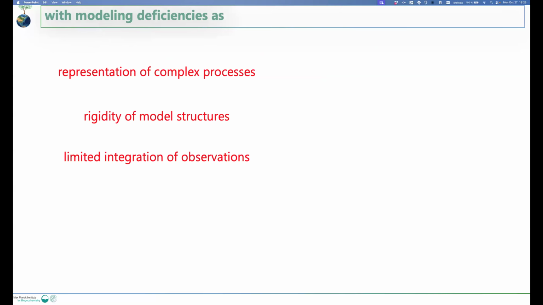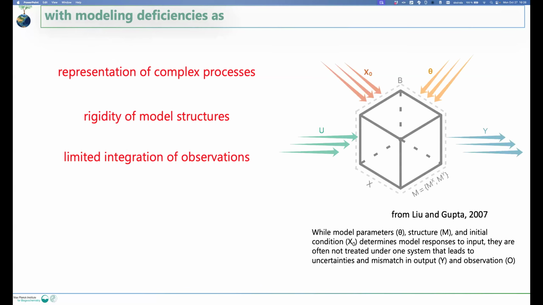So if you think about the reasons of poor performance, you would think that we are doing simplistic representation of complex processes. We have rigid model structures. And as a third main reason, there is limited integration of observation datasets into our modeling frameworks.